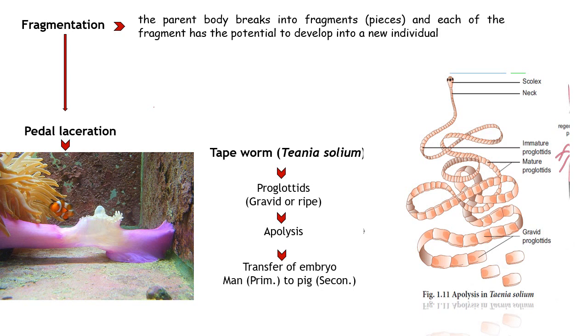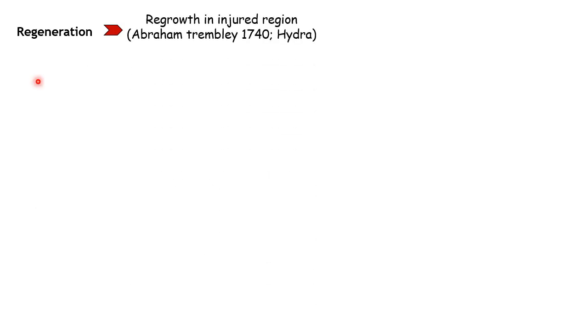So that is fragmentation in tapeworm. Now we have seen what is fragmentation. Let's see what is regeneration, the last process in asexual reproduction. Regeneration means regrowth in an injured region, which means a region which got affected. This was first discovered by Abraham Tremblay in 1740 from Hydra.